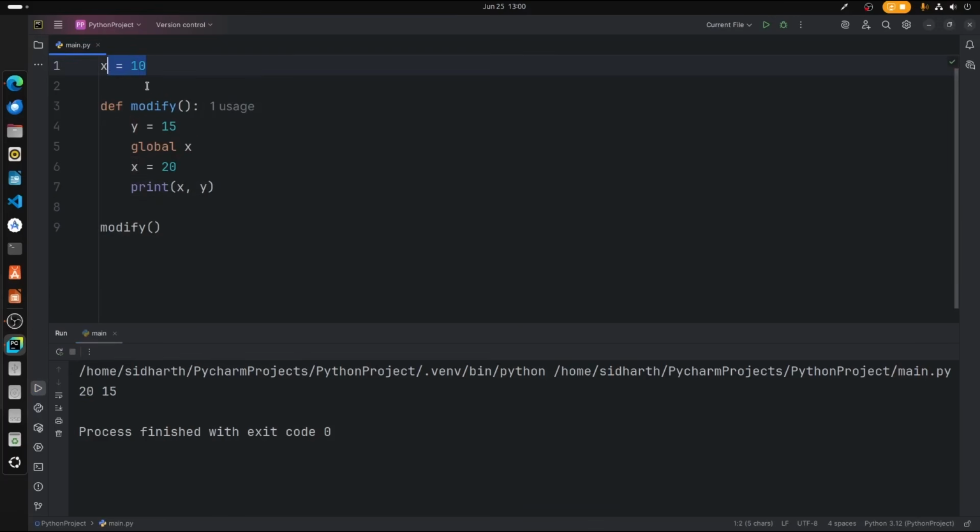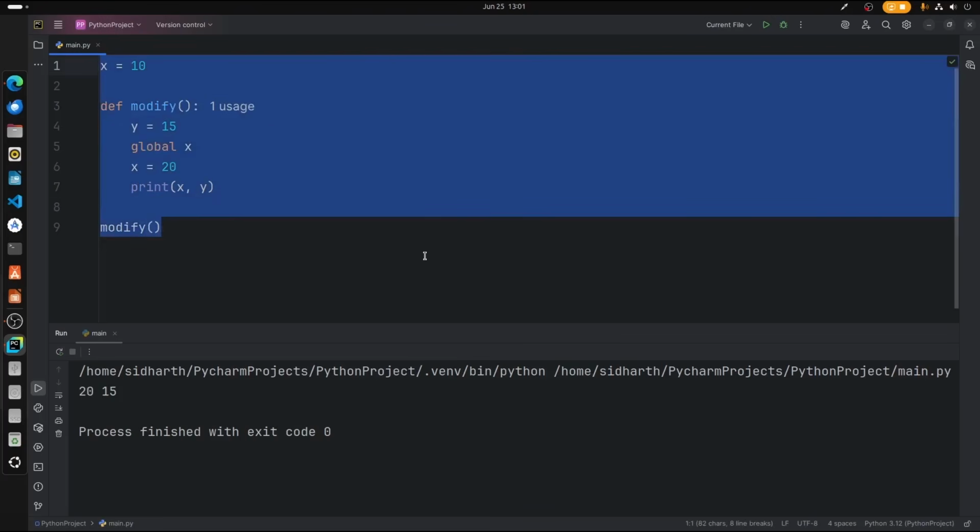The value for x is replaced by 20 because that's what is called inside the function, right? So that is how you do it. This is what you call scopes. This is a local variable and this is a global variable, but to use or modify this global variable, we have to pass this global keyword here, and after that we can do whatever we want with that variable. We can process the variable in this function, or even access it outside the function because it's global, right? So this is how it works.